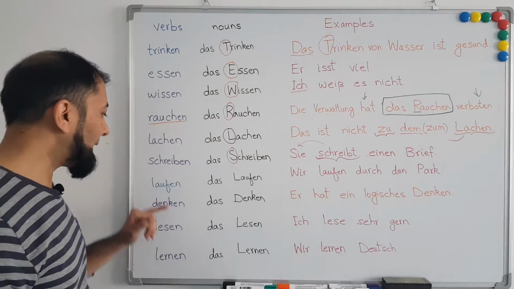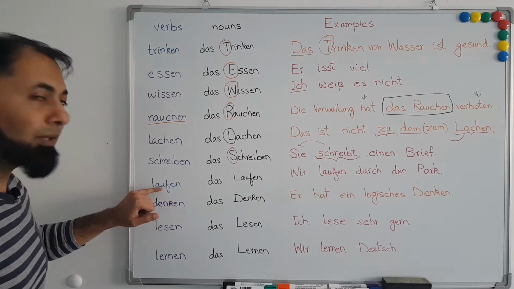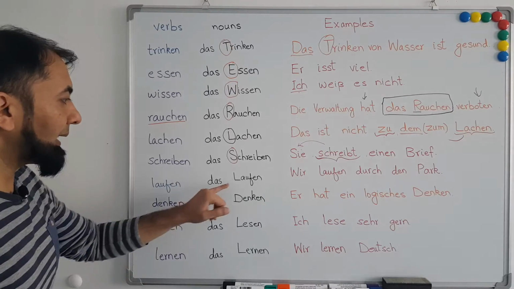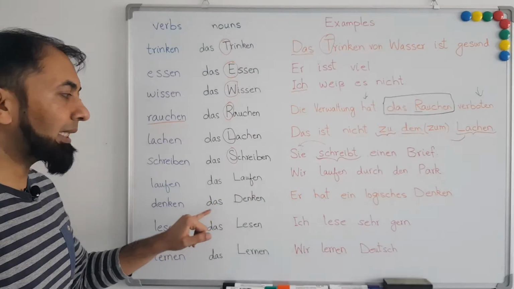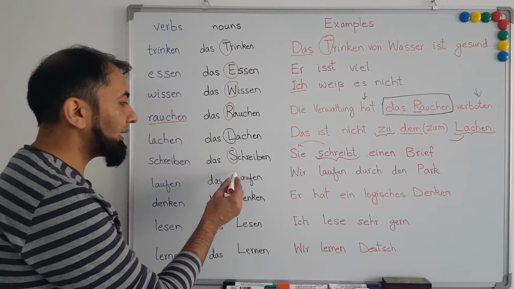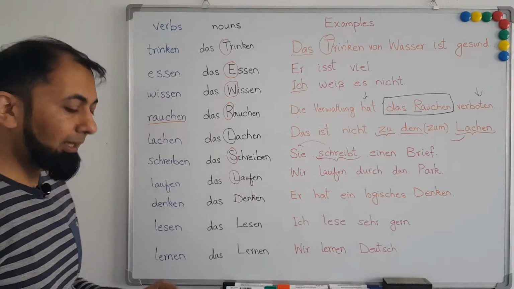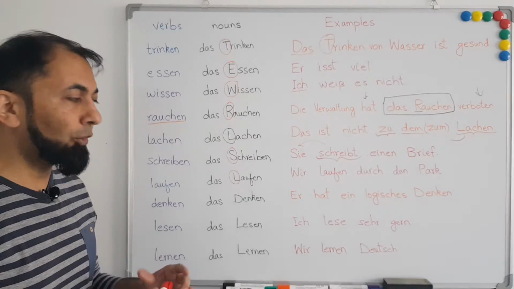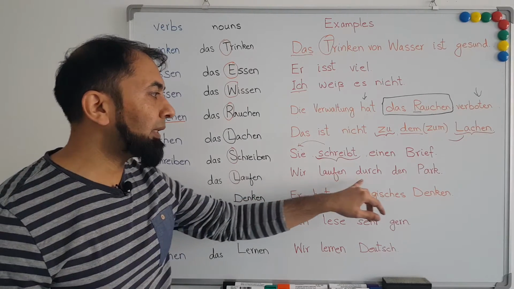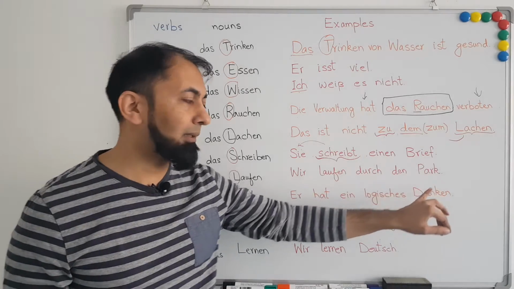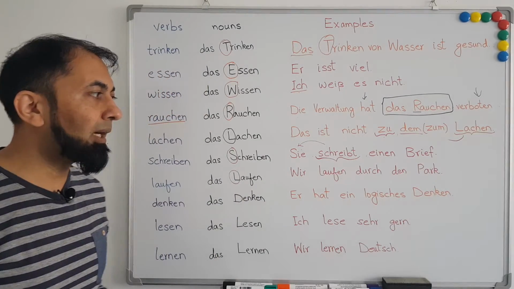Now the next example is of verb laufen, which means to walk, and it can also be used as a noun. And if we want to use it as a noun, then we have to start it with the capital L, and we have to treat it as a neuter noun. So let's look at the example. Wir laufen durch den Park. We walk through the park.